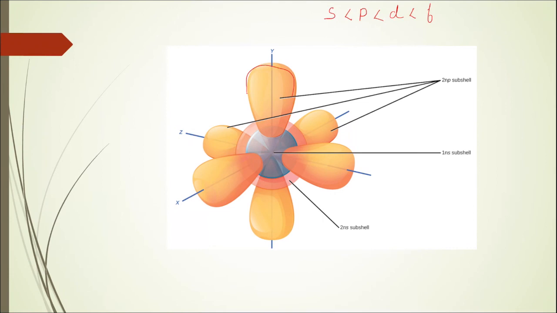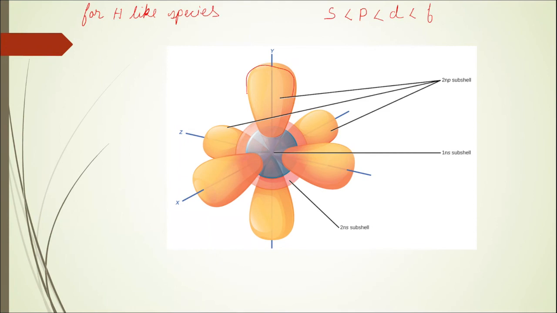But when you are talking about a single electron system like hydrogen, whether the electron is in S, P, D or F, there can be no shielding. So I will simply write this: for hydrogen-like systems or species, there can be no shielding because there is only one electron.